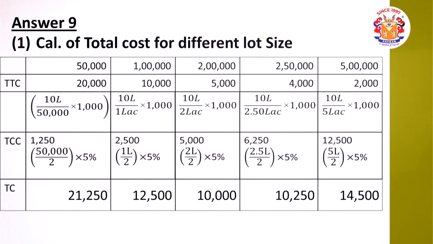For 1 lakh rupees, a similar calculation is made. 10 lakh divided by 1 lakh, so 10 transfers into 1000, so the total is 10,000. 1 lakh divided by 2, on an average the cash balance is 50,000 rupees in the current account into 5%, so 2,500. So the total is 12,500. So on for 2 lakhs, 2 lakh 50,000 and 5 lakhs, the calculation is made.